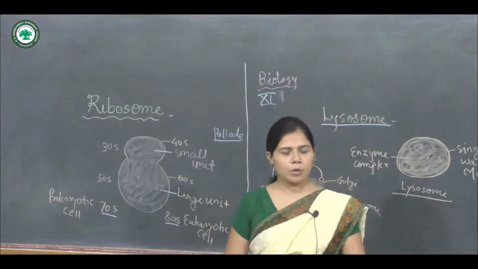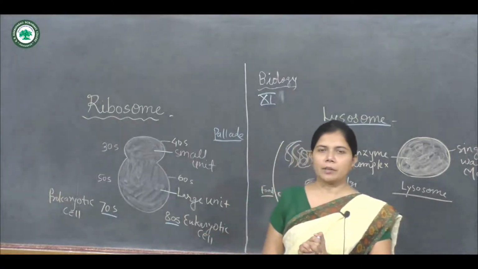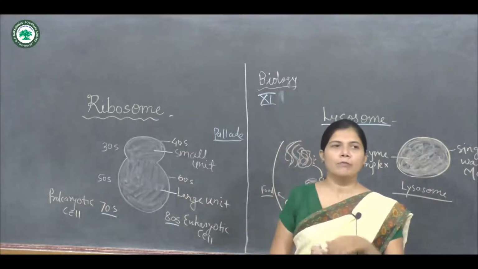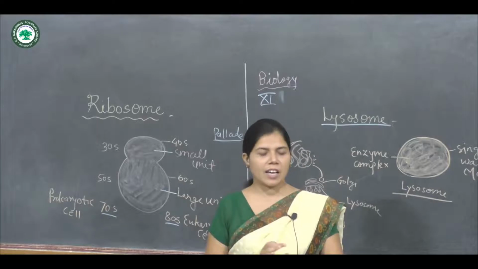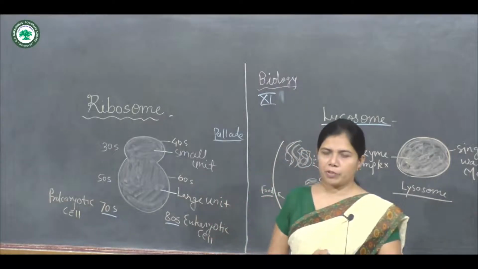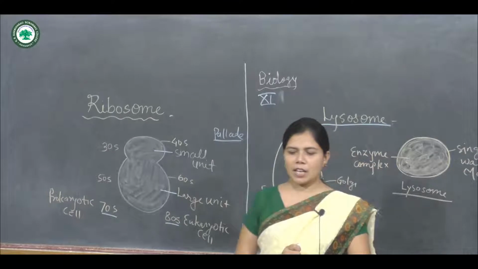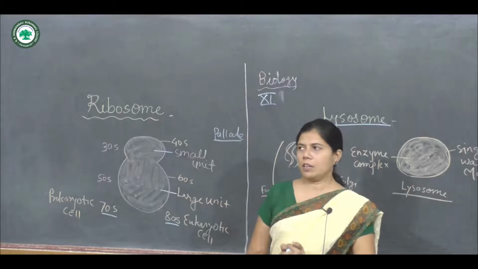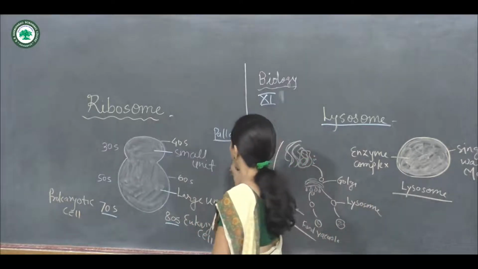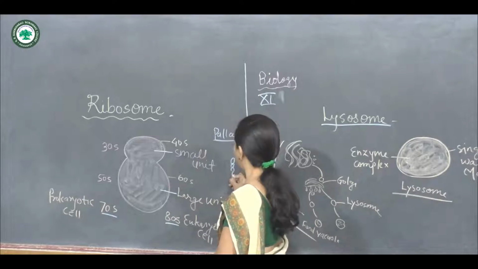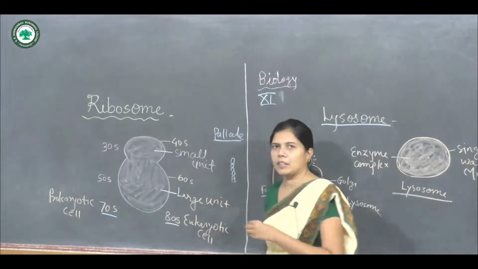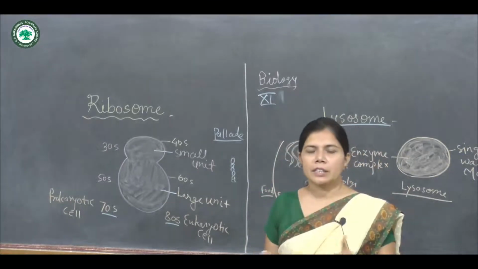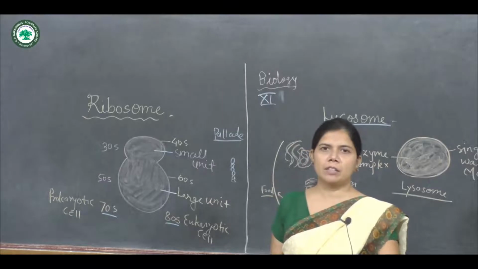The bound ribosomes are present in the pancreas, which produces the pancreatic digestive enzymes. The free ribosomes come together and form a chain. That chain of ribosomes is known as the polyribosome.